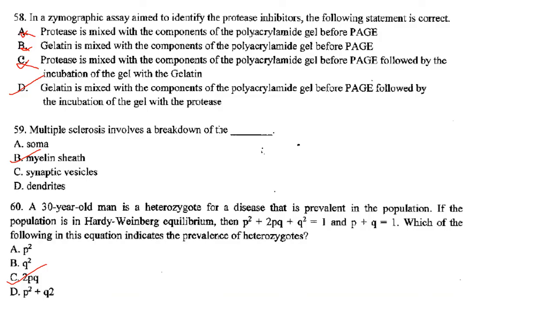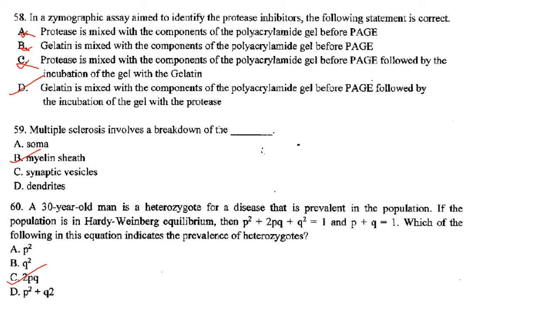Then in a zymographic assay aimed to identify the protease inhibitors, the following statement is correct. Zymography is an electrophoretic technique for the detection of hydrolytic enzymes, measuring proteolytic activity, etc. An example of a zymographic assay is protein X embedded in PAGE, which will be digested by active enzyme Y, run through the gel. After Coomassie staining, areas of degradation are visible as clear bands against a darkly stained background.